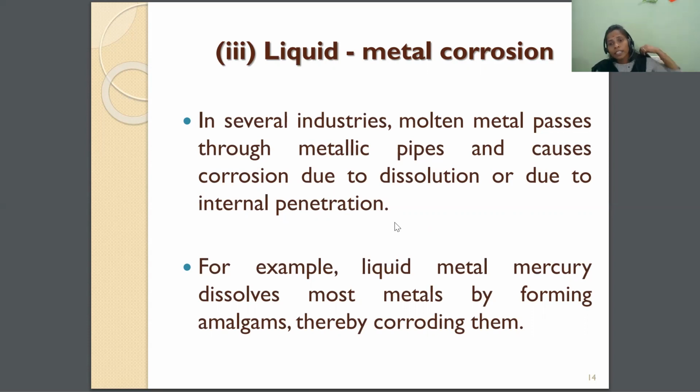So like this, the metal undergoes corrosion in liquid metallic corrosion. What is the main reason? The paste form of metal is dissolving, and it is penetrating inside the metal and causing corrosion. That is liquid metallic corrosion.